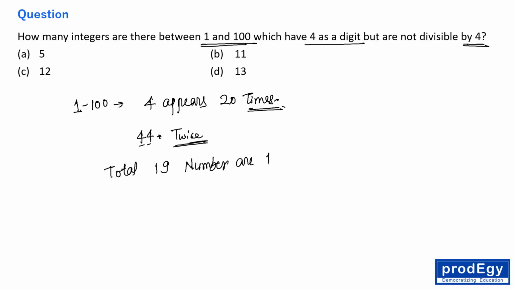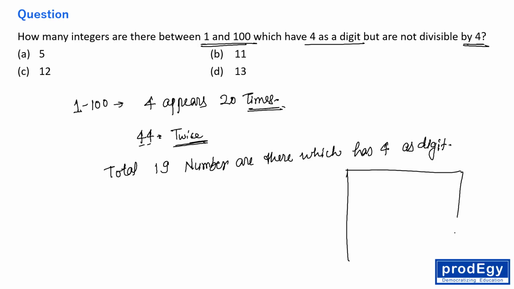are there which have 4 as a digit. Total 19 numbers are there which have 4 as a digit. And if you don't know it, I can write the numbers for you also. If you want me to write the numbers for you, then obviously I can. No problem in that, right everyone?